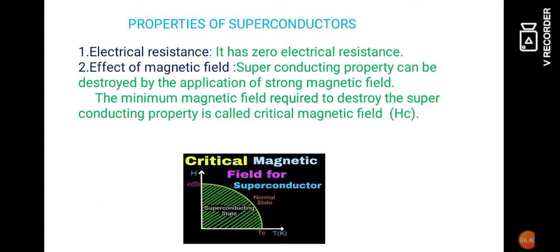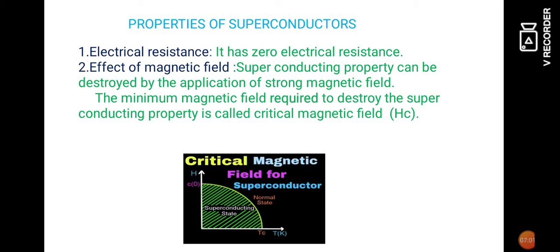Now, let us see the magnetic field. That value is given along the y-axis. Up to a particular magnetic field value, that means up to a low magnetic field value, the material behaves as a superconducting material.